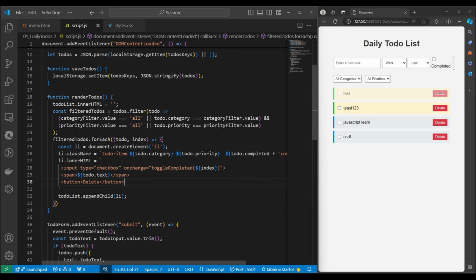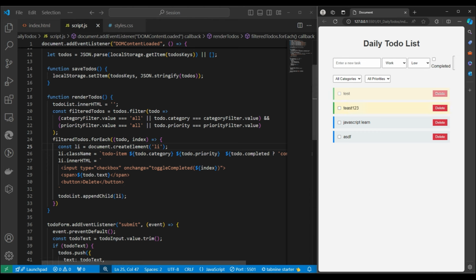Here, from where will we get it? Here we will get the to-dos from the local storage again, right? So this is the way we get it, and this is the way we can actually play with it. So, for example, this is working, but even this checkbox is not checked.